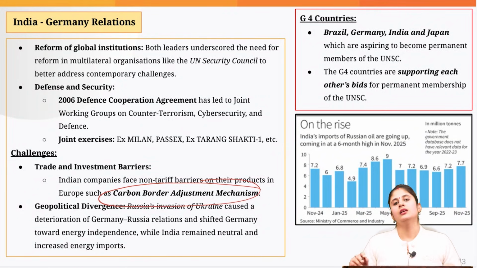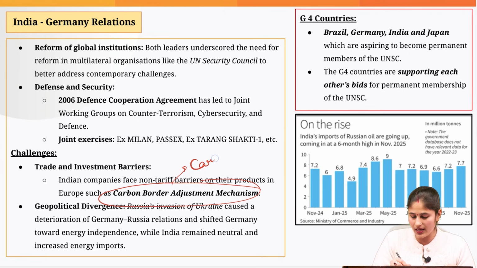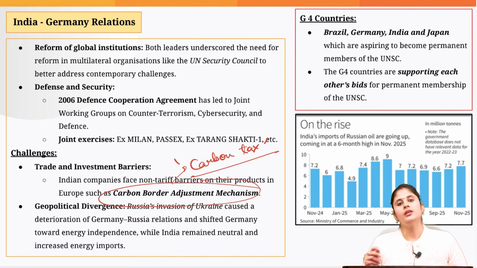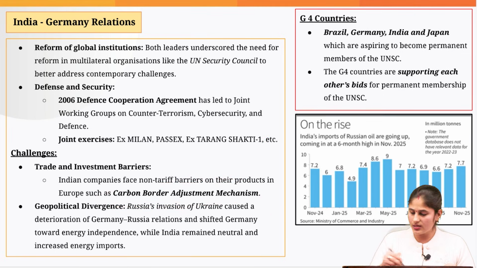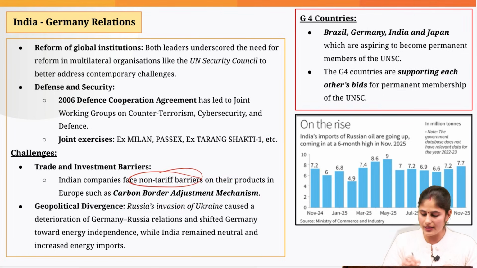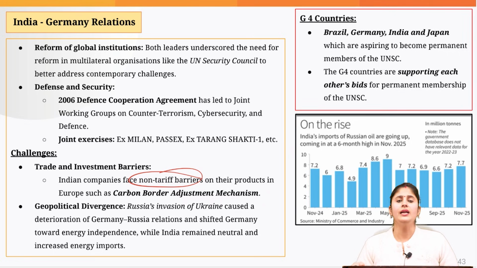So to match the cost of European Union companies and the steel and aluminium products coming from India, now the European Union has given effect to the carbon border adjustment mechanism, wherein a carbon tax would be imposed if the Indian exporters are not adopting an environmentally friendly production process. Okay. So this is a kind of non-tariff barrier which is going to negatively impact India's exports.